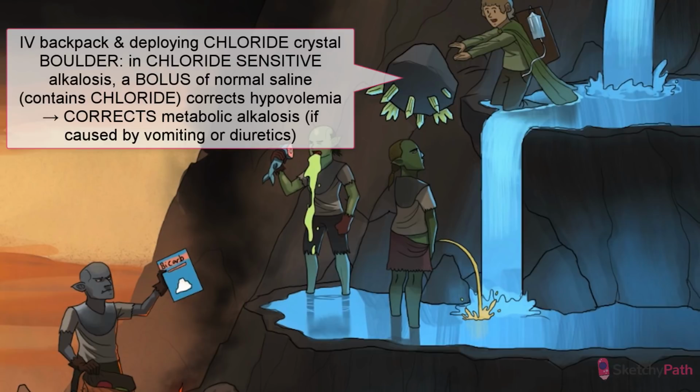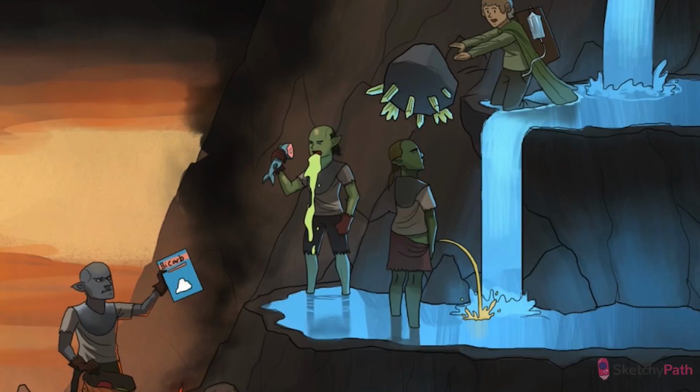A bolus, if you will, of chloride crystals. Notice, too, the water bottle on the side of his travel pack, reminiscent of an IV saline bag. By the way, these conditions are associated with chloride depletion, too. With vomiting, the chloride is lost as hydrochloric acid. And in diuretic use, the chloride is excreted with the other ions. So the chloride in the isotonic saline corrects the chloride deficit in these patients, too. It's a win-win-win. Volume, chloride, and pH restoration.